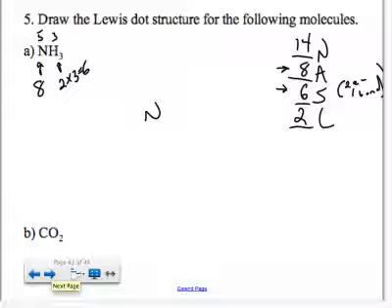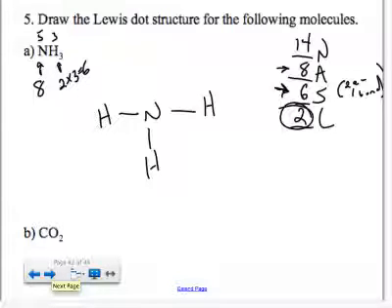So if I lay this out, nitrogen, it's usually the first element in the name that goes in the middle. And then there are 3 hydrogens. You put 1 on each of the 3 sides. There's nothing on the 4th side. I said I was going to share 6 electrons, which makes 3 bonds. 1, 2, 3. That's it. I used up my shared electrons. And I've got 2 left over. Dots are the L. Never ever put dots on a hydrogen. Can't do it. Can't work that way. So that leaves the only place left as this empty side for nitrogen over here to put those 2 dots.